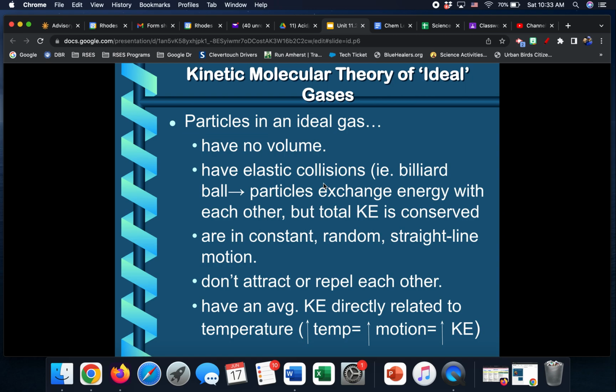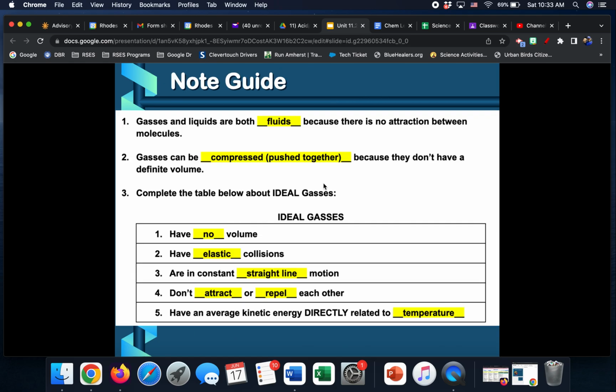They have an average kinetic energy that's directly related to their temperature. As temperature goes up, so does their kinetic energy, which means they're moving faster. So higher temperatures means faster movement, which means more kinetic energy. Pause while you throw all this into your notes.